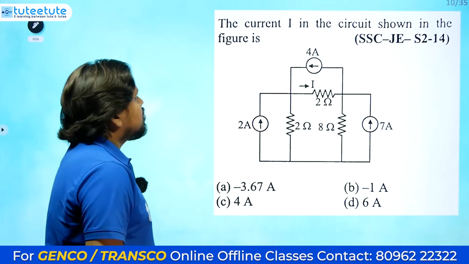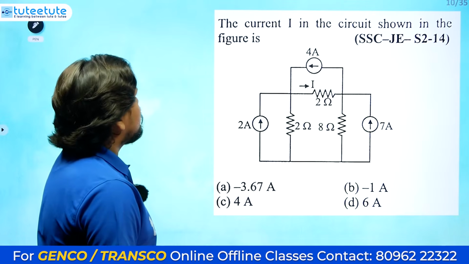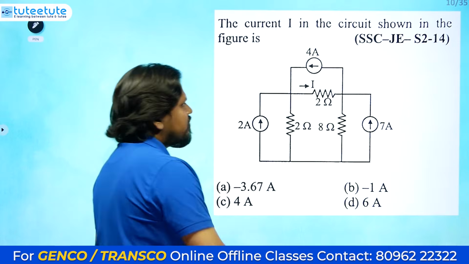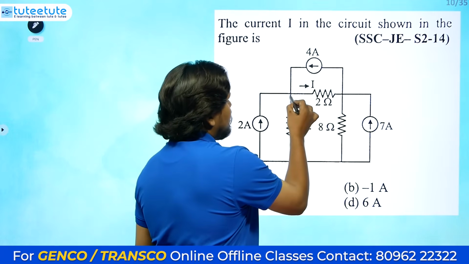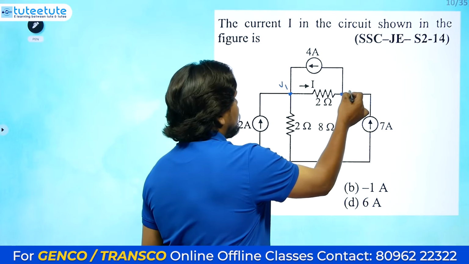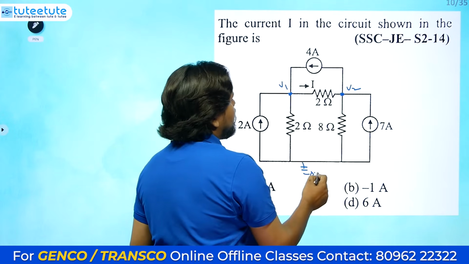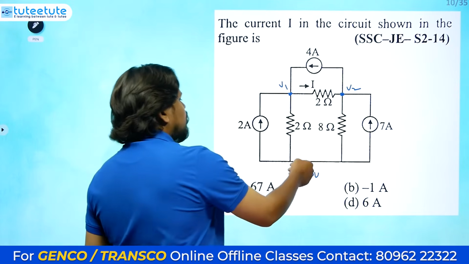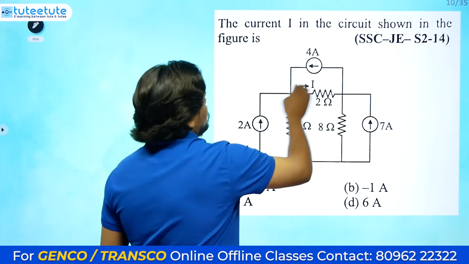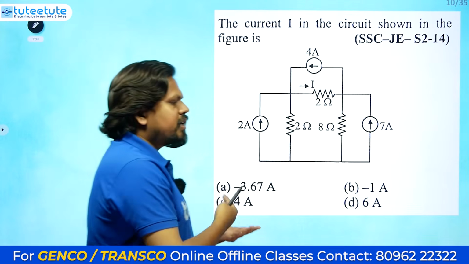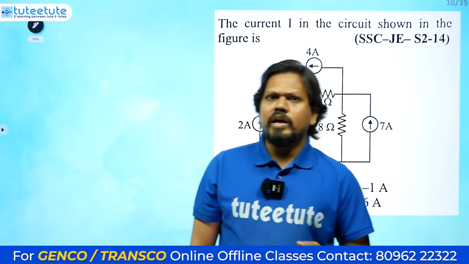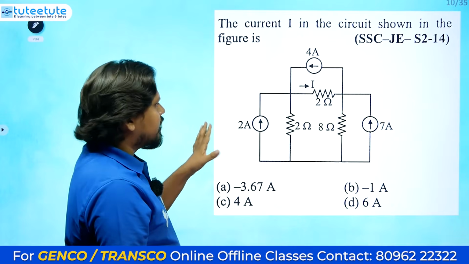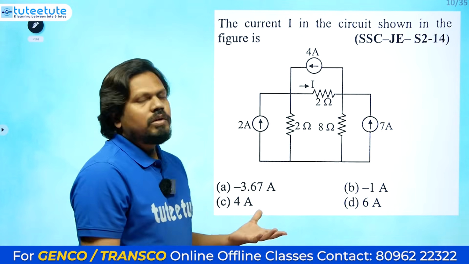The next question is: the current I in the circuit shown in the figure is? Whenever you see this kind of question, how do you calculate it? Some may think, I will apply nodal analysis with V1, V2 and choose this as the reference node. But you will get more calculation and waste more time. Immediately you may not get the proper method, but with practice you will. Even when I first see a question, I think for 2 or 3 seconds about which method will be best.